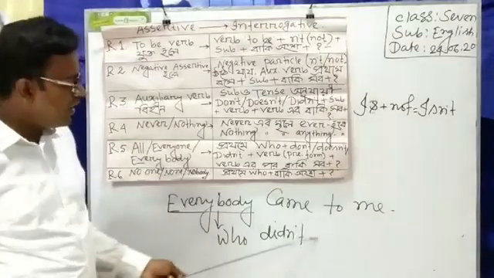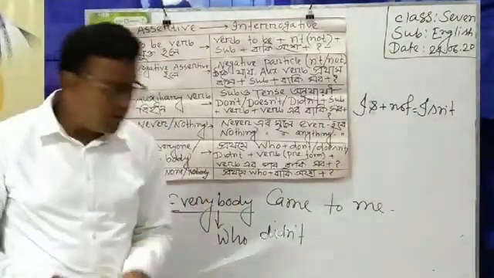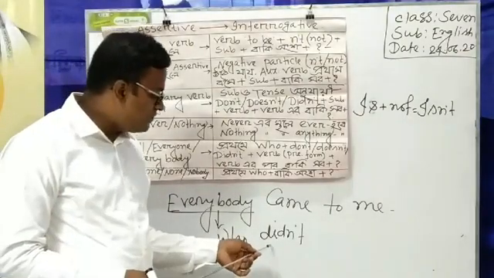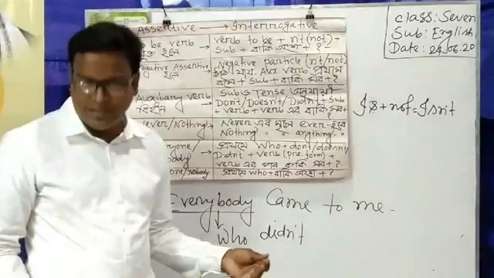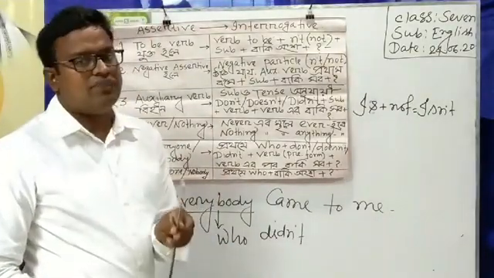But here I can't write came, because the sentence is past form and I have written an auxiliary verb did. So I have to write the base form of come. And that is come.